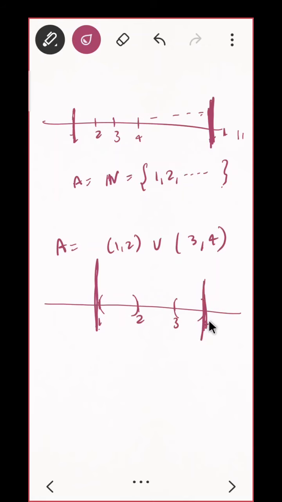So this guy is an upper bound. If this is an upper bound, anything after that is also an upper bound. If this is the lower bound, anything before that is also a lower bound. Do you understand now? Yes. Okay, good. Let us go to the next definition.